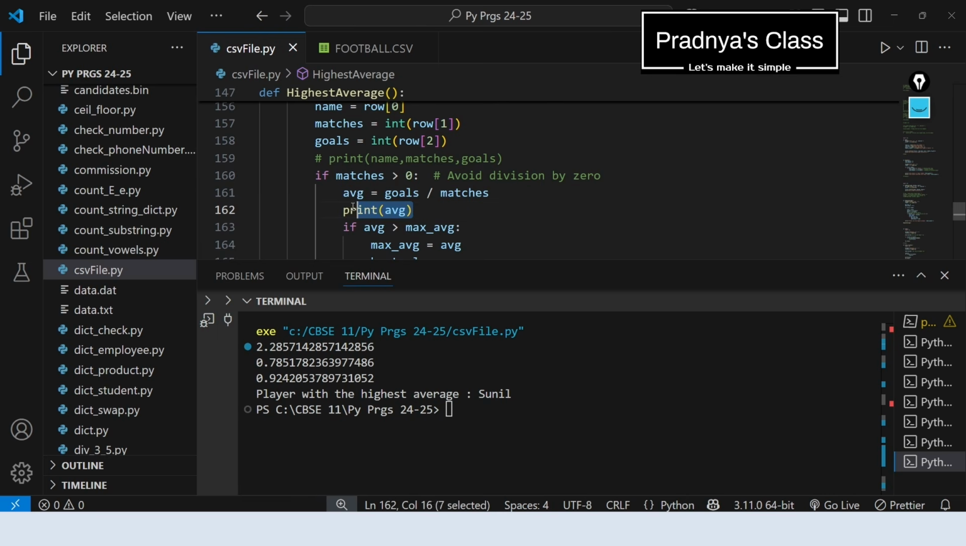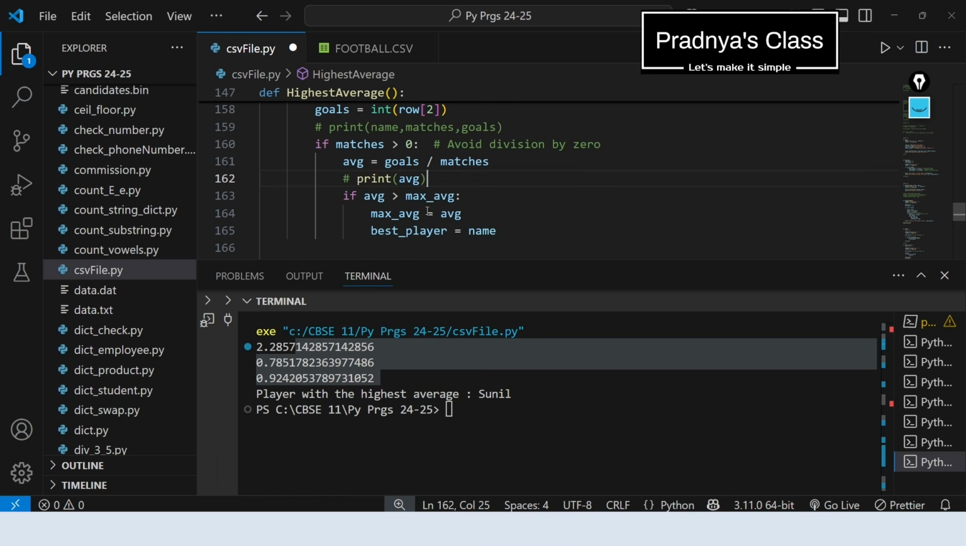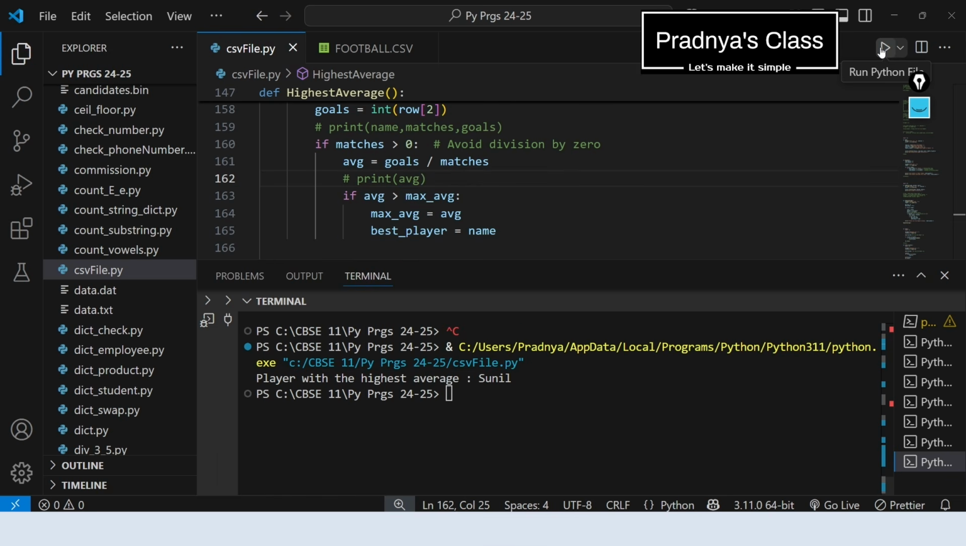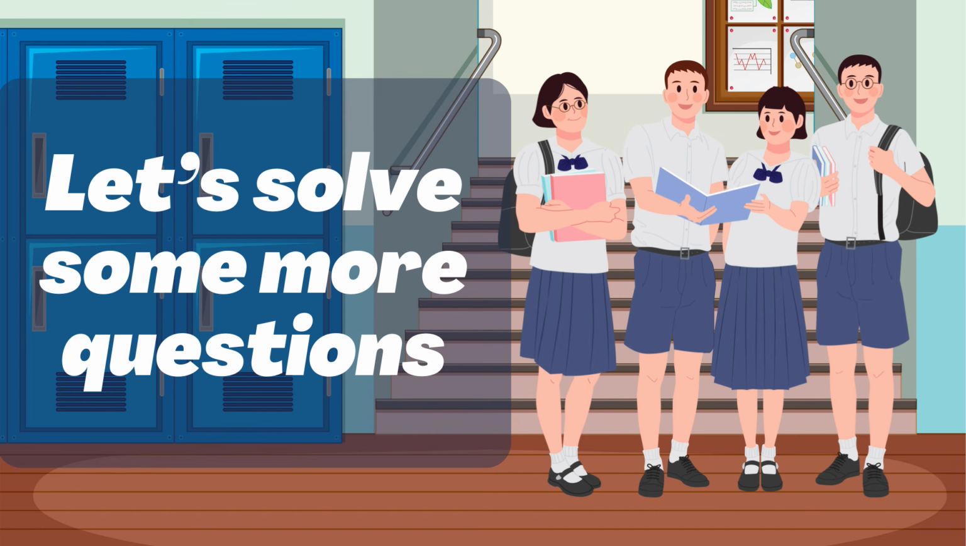Here we are printing the average to make it clear. That's why we are getting these values. In the exam, we will not print it. Let's execute and check the output once again. We got the required output.